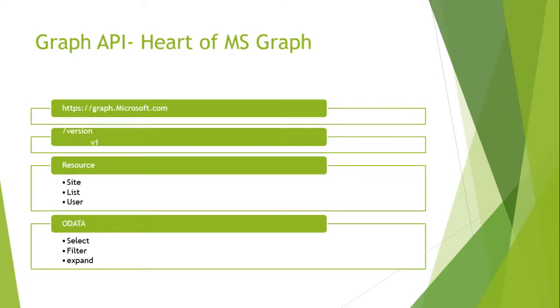The heart of Microsoft Graph is the Graph API, which is nothing but the REST URL. So if you are a developer, you must be aware of the REST API and the CRUD concept. CRUD means create, read, update, delete. Long ago, you had to write code in 1,000 lines or more. Nowadays, writing code is nothing but constructing a REST API. For creating, you use a post request, for reading, you use a get request, for updating, you use put or patch, and for deleting, you use delete.